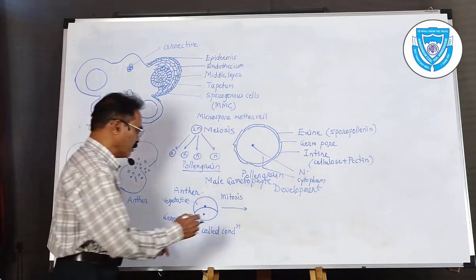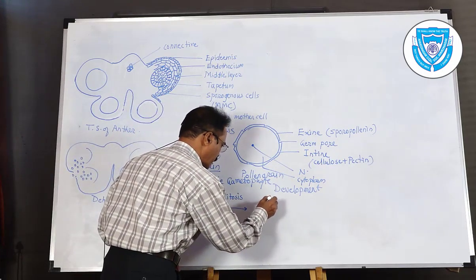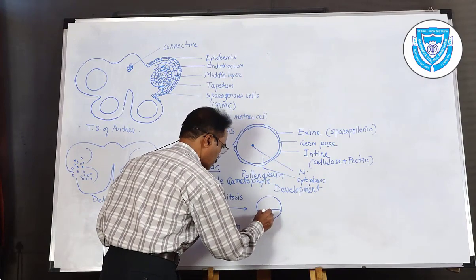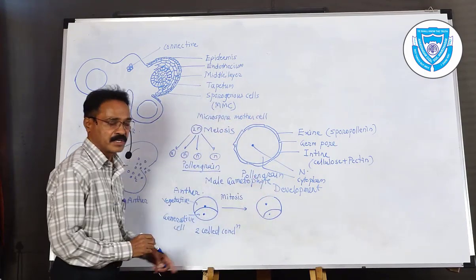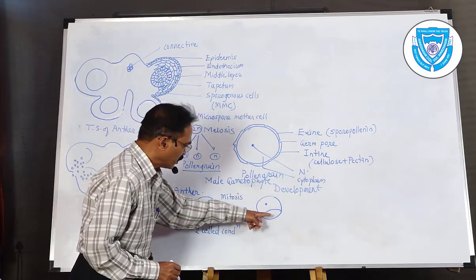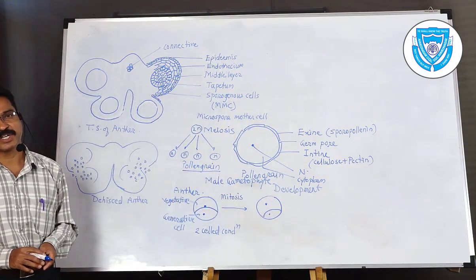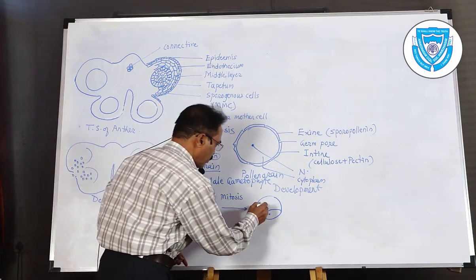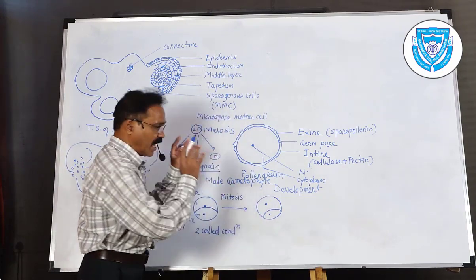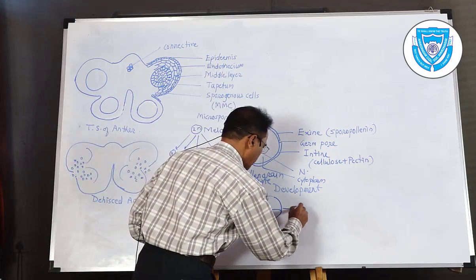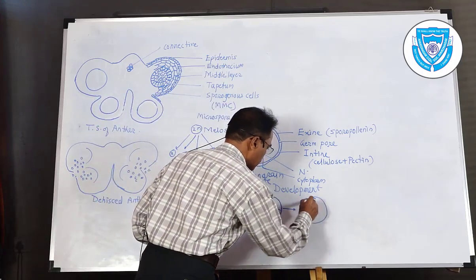Okay. Now what happens after that? When it is received by the stigma, in this two-cell condition with the generative cell and vegetative cell, the generative cell again divides by the same type of cell division, mitosis. Here the vegetative cell remains as it is, and the generative cell divides into two.